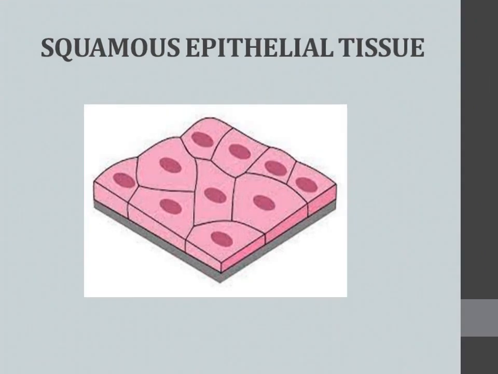First one is squamous epithelial tissue. Okay, simple squamous epithelial tissue, that also we can say. So here, as we said, the layer is a single layer only. Can you watch this figure? Actually, it's a 3D structure. Can you watch? Only one layer of cells is there. But here the shape is squamous, means it is a flat shape, flat irregular shape. That is squamous, right? So if we look at this figure, the cell's shape is flat and irregular, right? So that is known as squamous epithelial tissue. Okay.